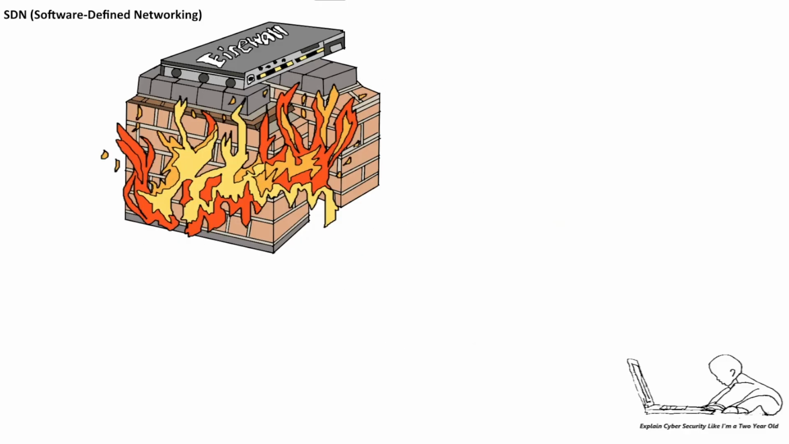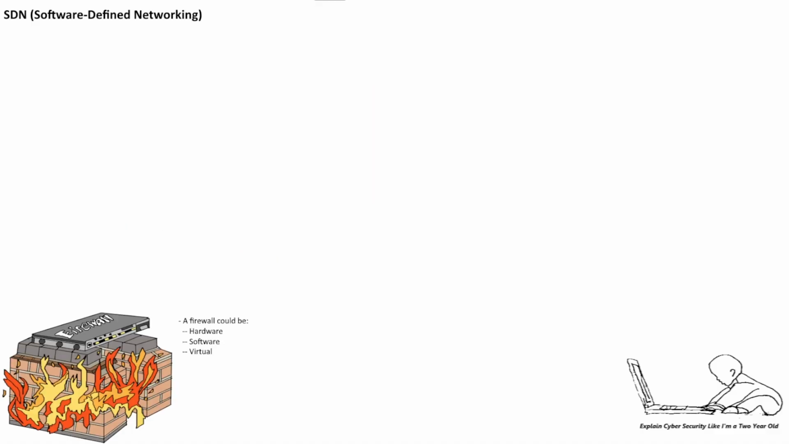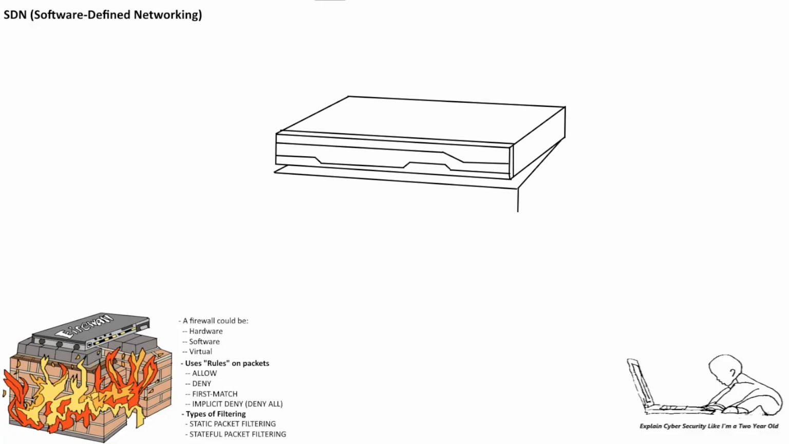Now here is a wall on fire, a firewall, oh yeah. Now a firewall could be hardware, software or virtual and uses rules on packets with types of filtering. These functionalities will become important as we go through the video.